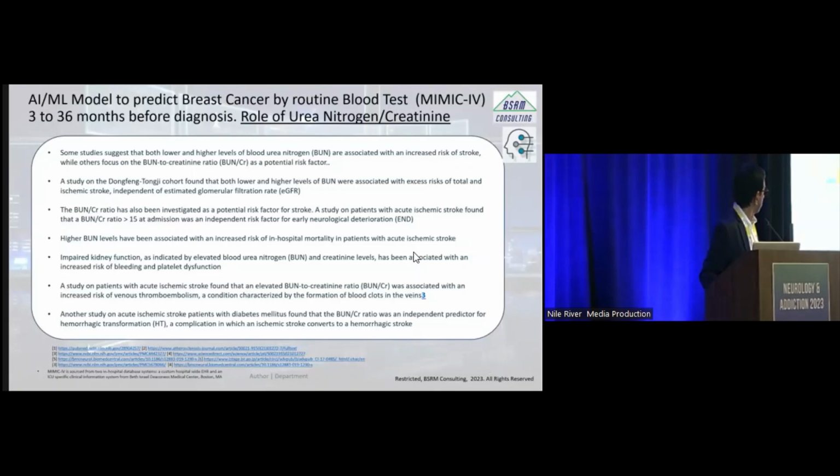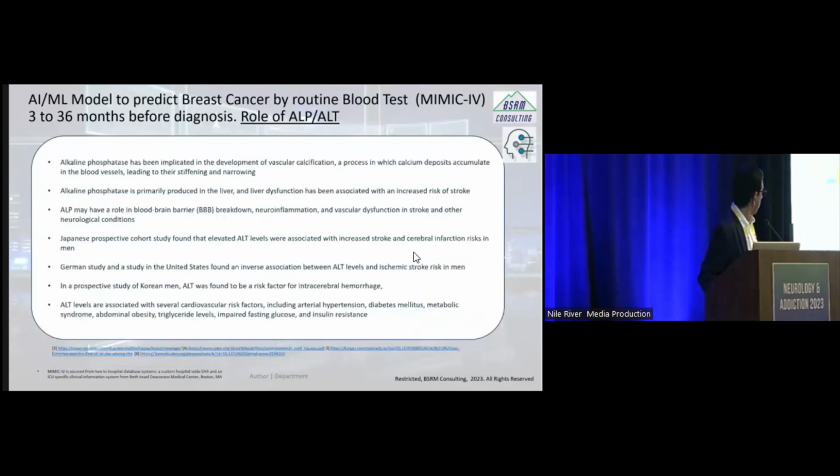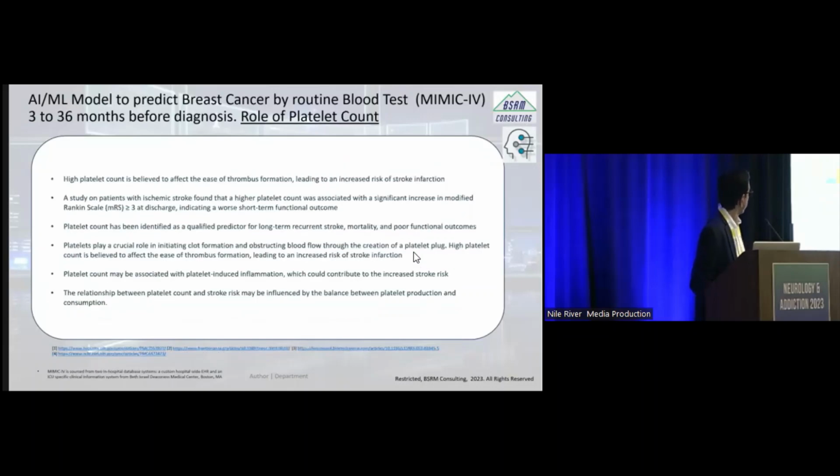And this is the creatinine ratio I talked about. And this is the alkaline phosphatase I talked about. There are multiple studies, a Japanese study, a German study, and also an American study, so 3 independent studies showing the importance of ALT in stroke. And then the platelet, I talked about it.